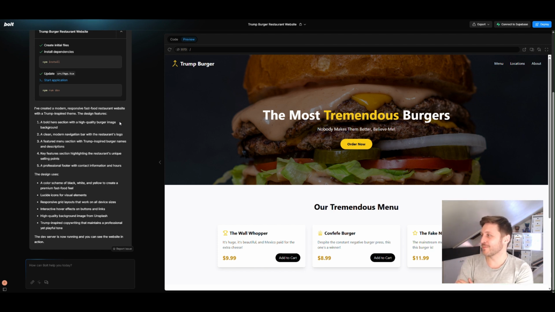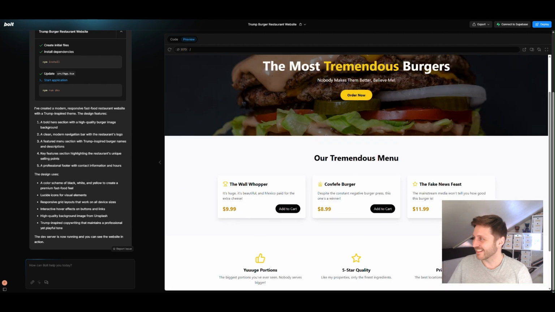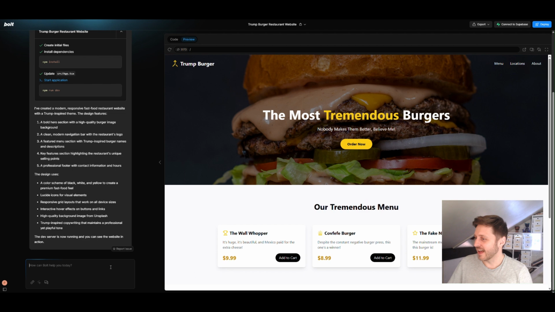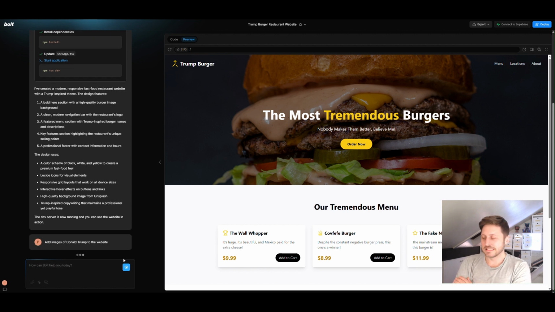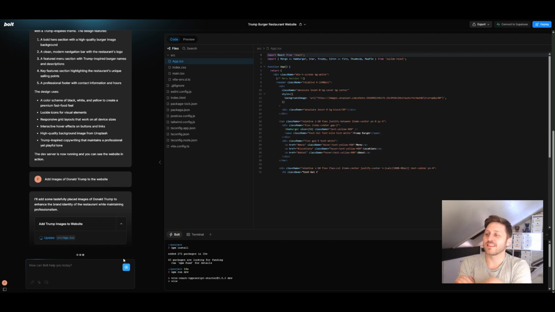Trump Burger, the most tremendous burgers. Nobody makes them better, believe me. The fake news feast. This is good. All right, how much more Trump-like can I make it? Add images of Donald Trump to the website. Let me just try and see if it'll let me do that. I'll add some tastefully placed images of Donald Trump to enhance the brand identity of the website while maintaining professionalism.